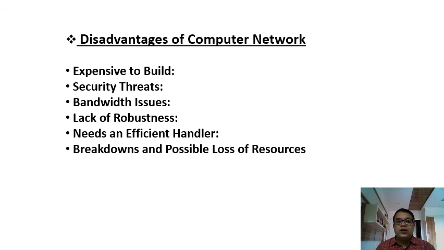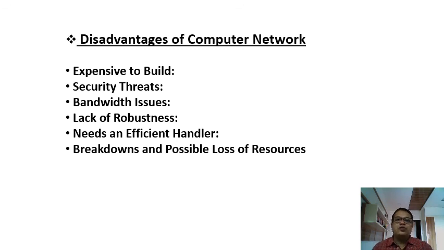Then bandwidth issues, lack of robustness, and the need for an efficient handler. Whoever is going to handle the computer network must be an efficient one. Then breakdowns, and in breakdowns there may be a loss of data. So all these are the advantages and disadvantages.